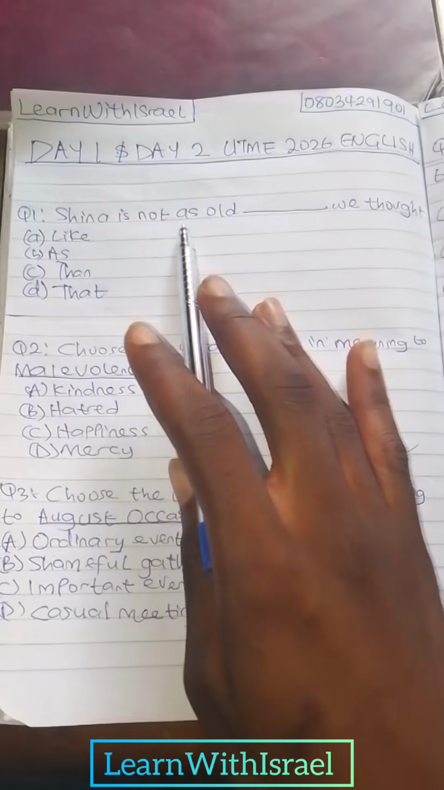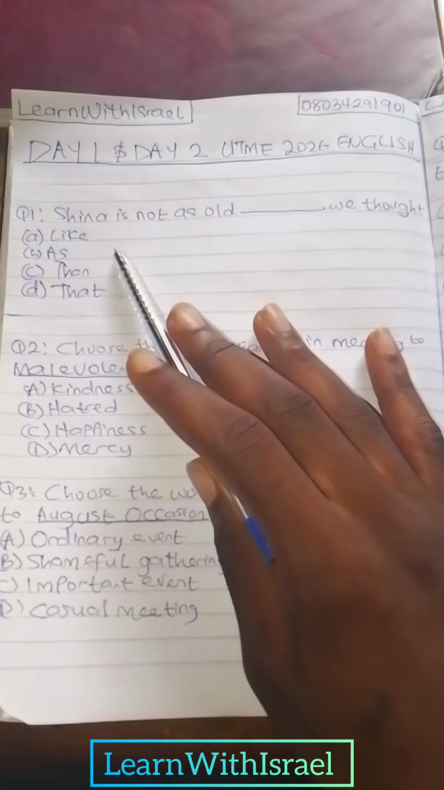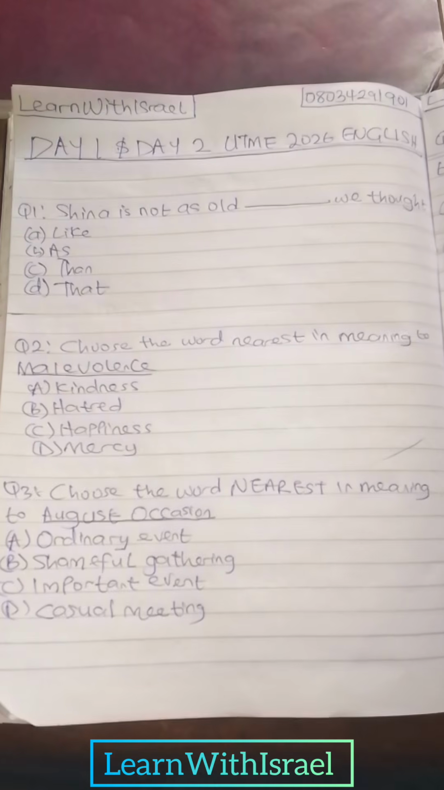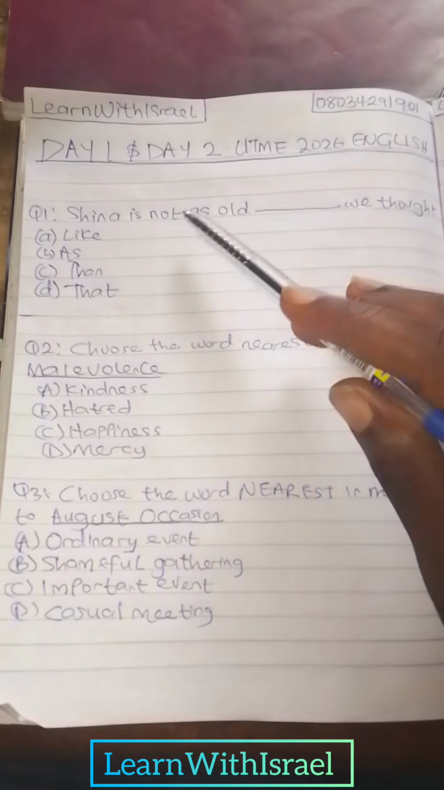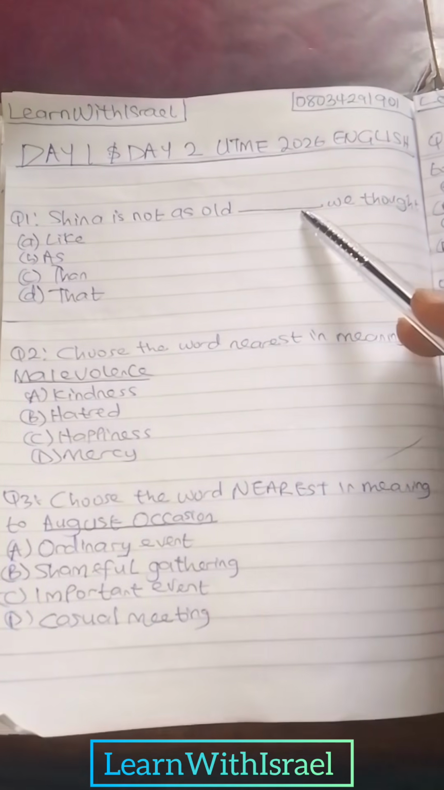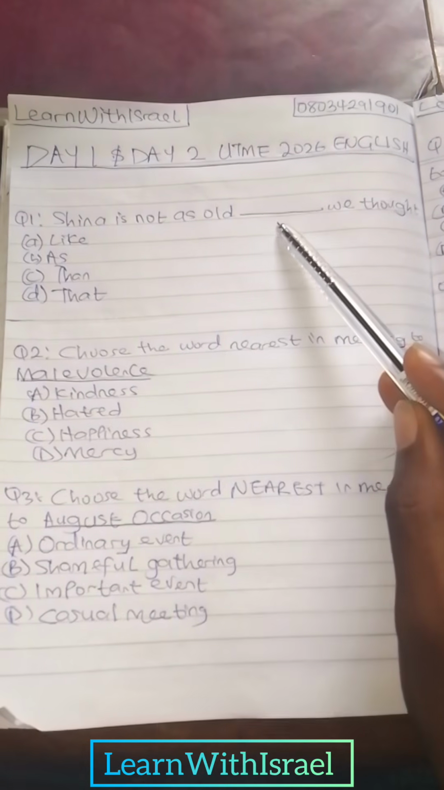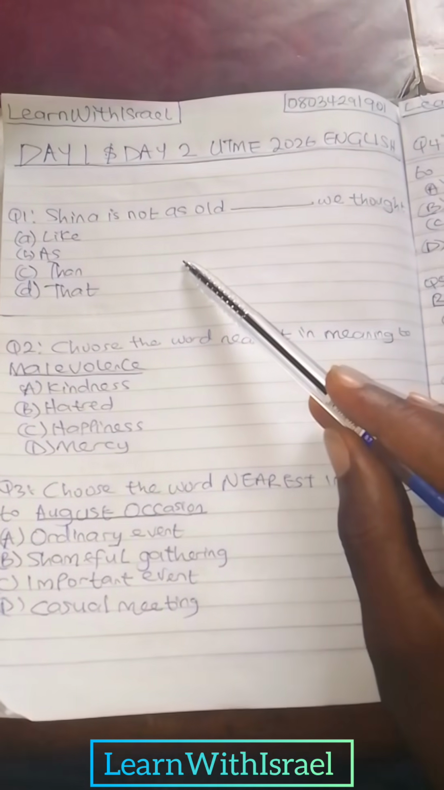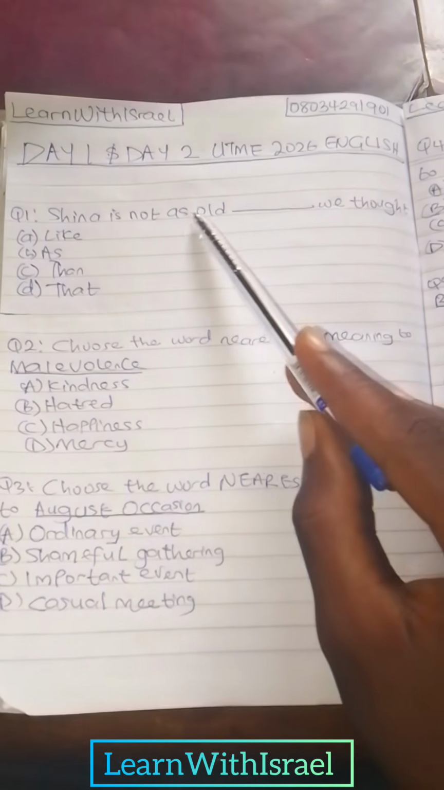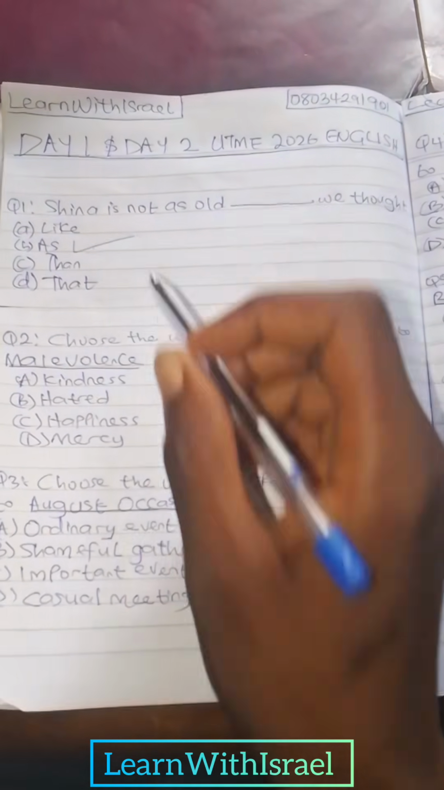Question 1. Shina is not as old dash we thought. A like, B as, C than, D that. So Shina is not as old dash we thought. Out of this option, the one that fits well into this gap is as. The correct structure is as. For comparison of equality, Shina is not as old as, we are trying to compare them, as old as we thought. So as is the correct answer.